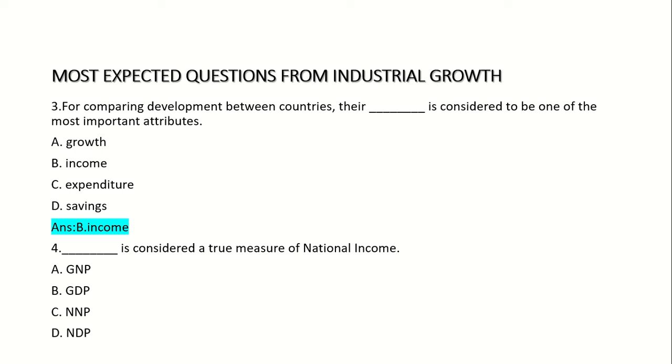Fourth question: dash is considered a true measure of national income. Option A: GNP, Option B: GDP, Option C: NNP, Option D: NDP. Answer: Option B: GDP.